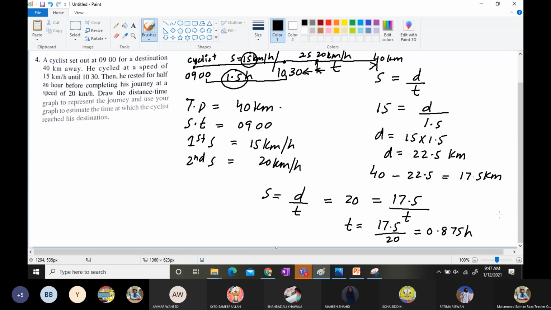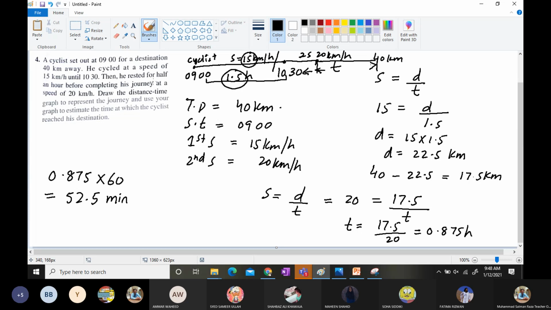I am going to convert this 0.875 hours into minutes. How will I convert hours into minutes? Multiply by 60. So it means 52.5 minutes.